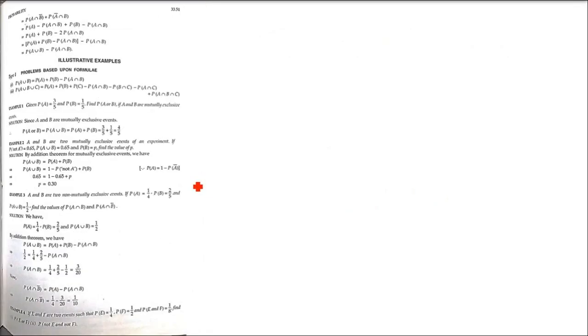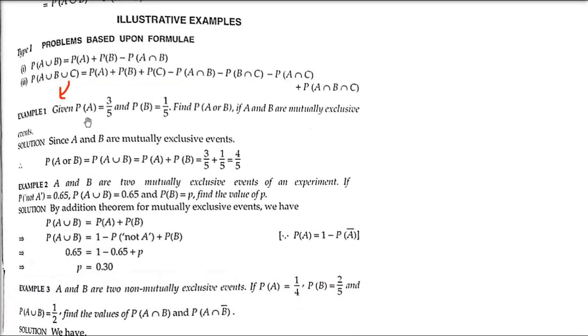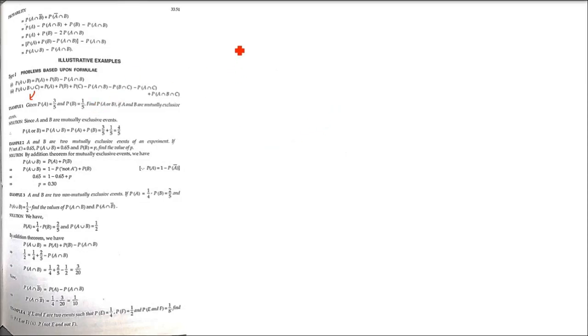So let us take the illustrative examples. There are different kinds of examples. Type 1 is problems based upon formula. So let us take the first one. It will be there in your book if you are following R.D. Sharma. The probability of A is 3 by 5. Probability of B is 1 by 5. Find P(A or B) if A and B are mutually exclusive events. A or B you have to find out. So P(A) is given as 3 by 5. P(B) is 1 by 5.